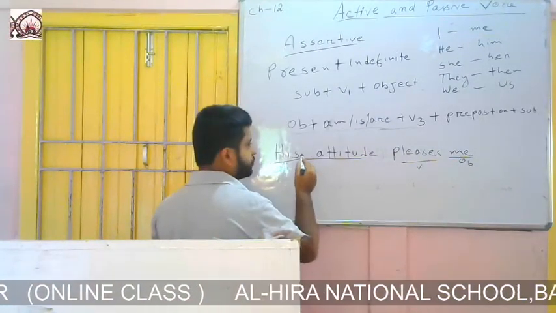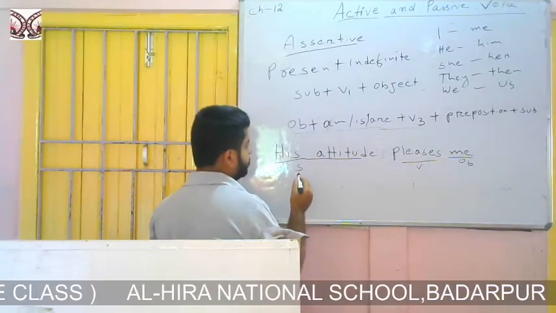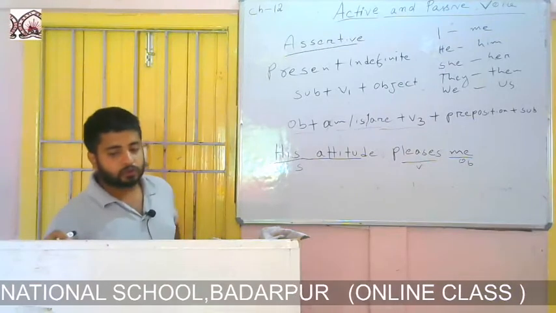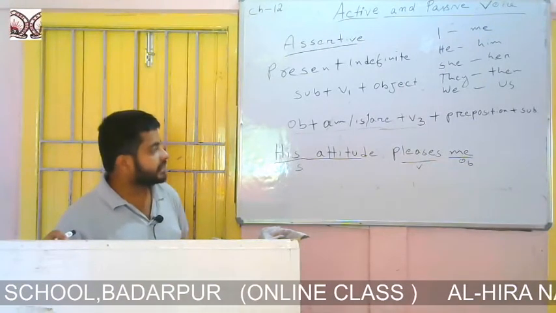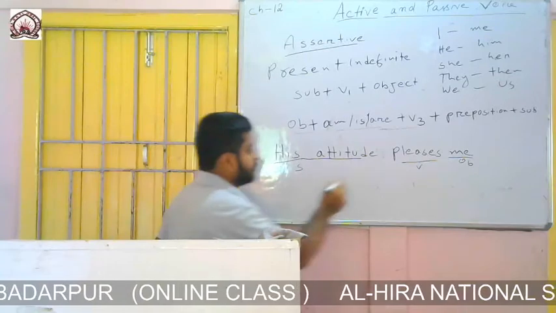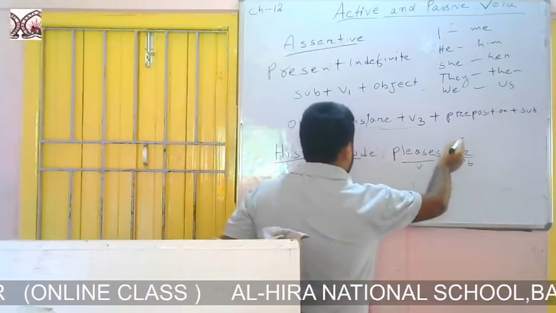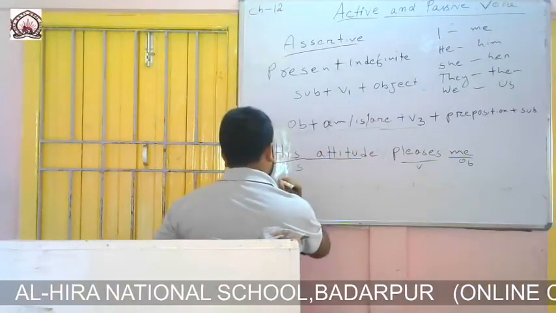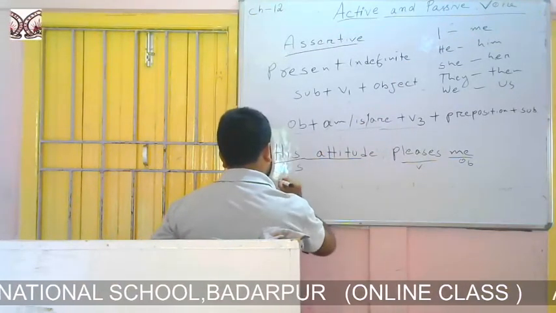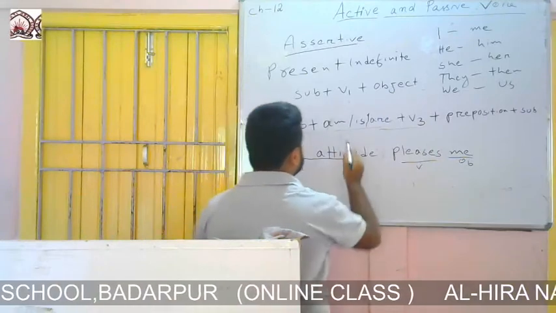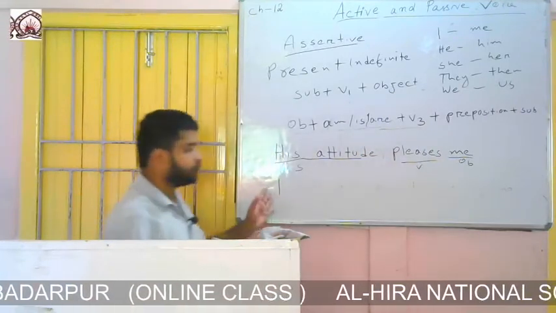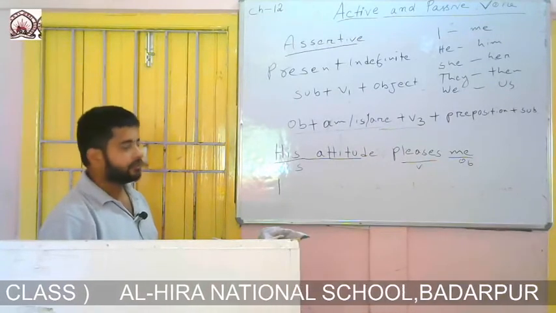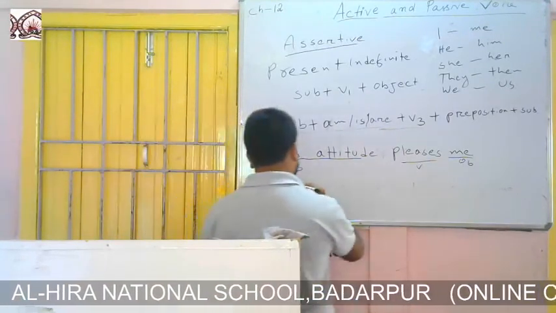If you look at the formation of passive voice, the formation says to write the object at the beginning. So me will become I. Then what will we write? We will write M, is or R according to the new subject. As I told you earlier, if the subject is first person singular, we will use M. So I am